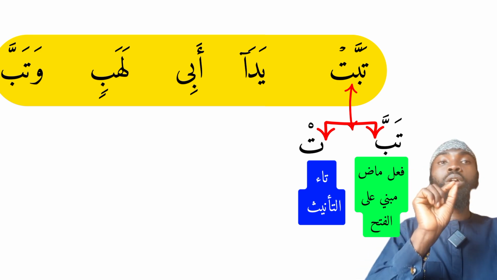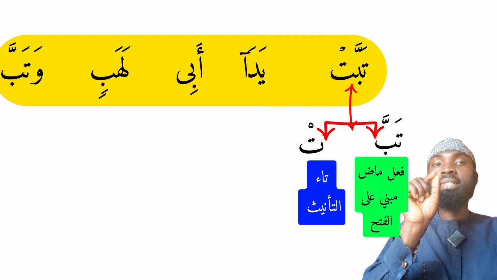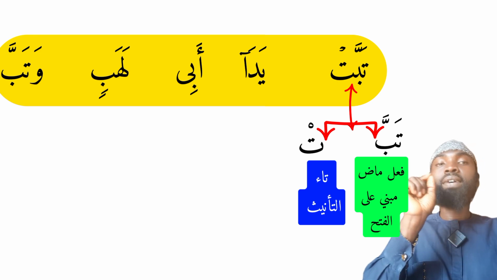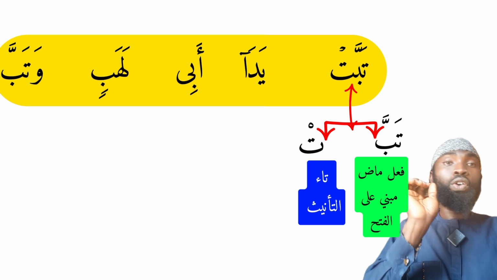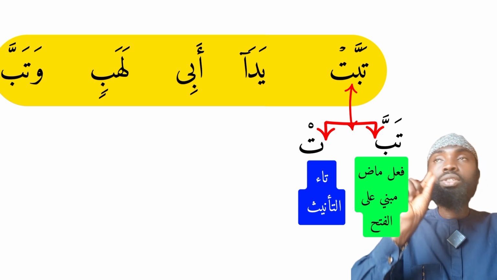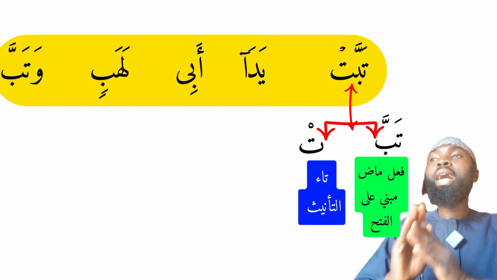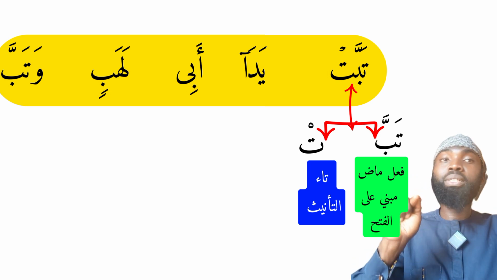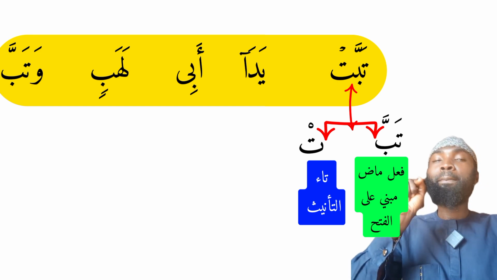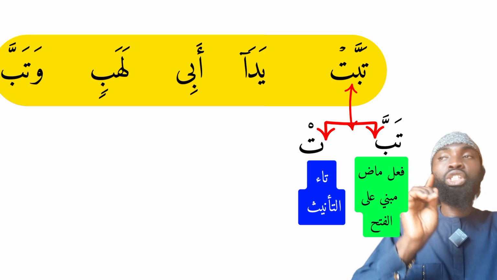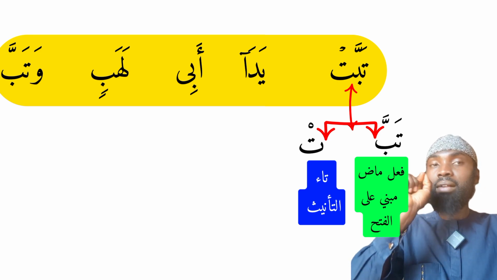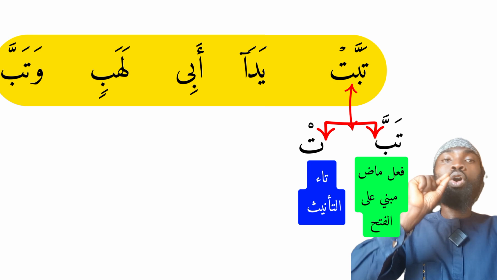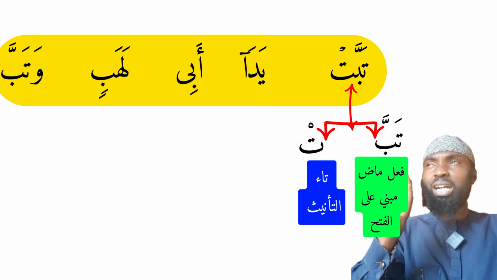And the ta'un here, we call it what? Ta'u tanis mabniyun ala sukun fi mahalli raf'il fa'il. So this is the grammatical function. That is the ta'u tanis, which is built upon sukun. It is carrying sukun originally, while it is in the position of carrying dhamma because it is the subject of this word, or the subject found in this word. So tabbat originally will mean she was perished, or she perished, or it's perished, or, meaning prayer, may it perish, or may she perish, because of the ta'u tanith.